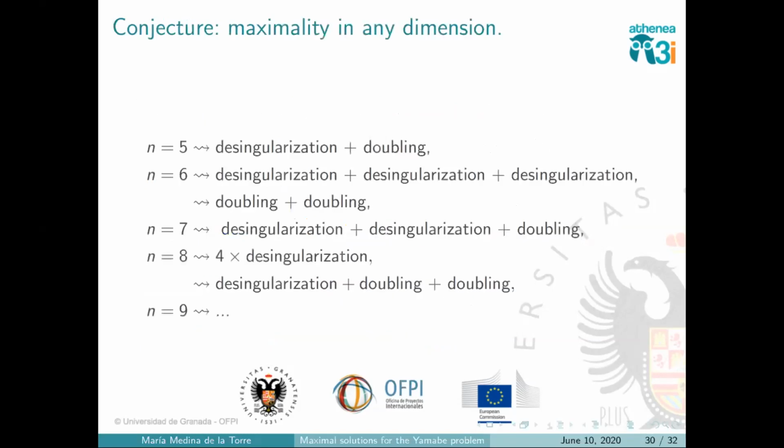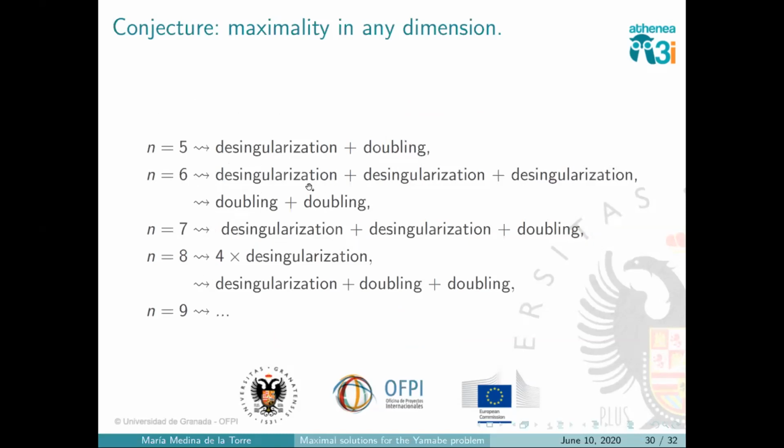but we don't know if it is. And just to finish, let me mention that if we can prove non-degeneracy, this presumably closes the existence of a maximal solution in any dimension, because we think that we can combine these constructions to have something maximal in every dimension. For example, in dimension 5, we could have a desingularization of the equatorial in the plane 1, 2, and then in 3, 4, 5 coordinates, this doubling construction.